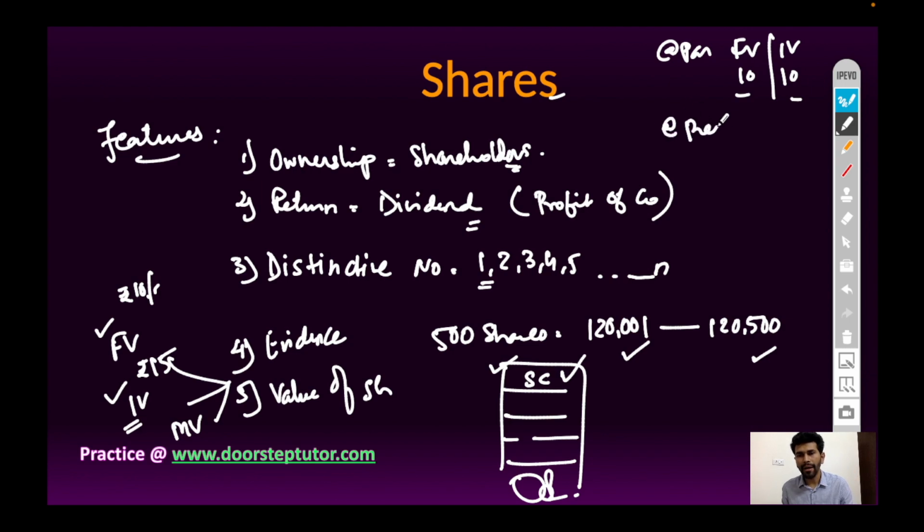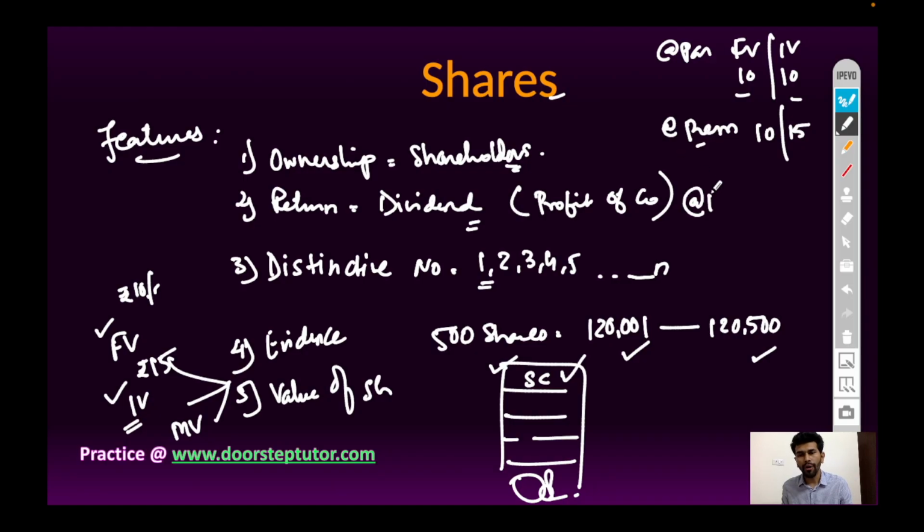Issue of share at premium. It means the face value of the share is 10 rupees, but it is issued to the general public at 15 rupees. So 5 rupees is the premium. Issue value is more than face value. So it is issue of share at premium.